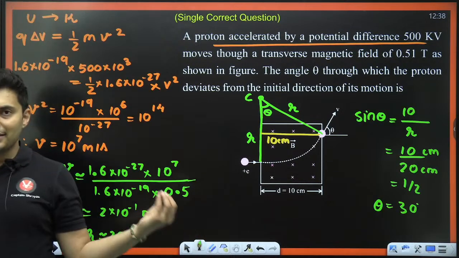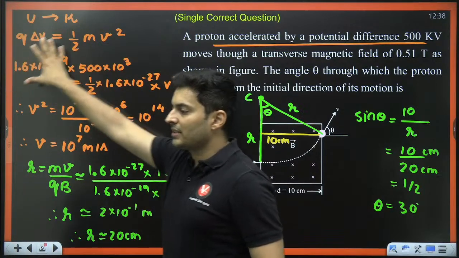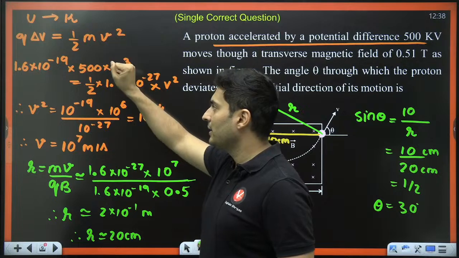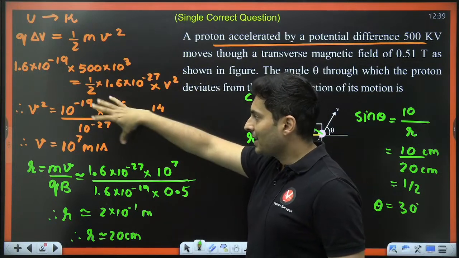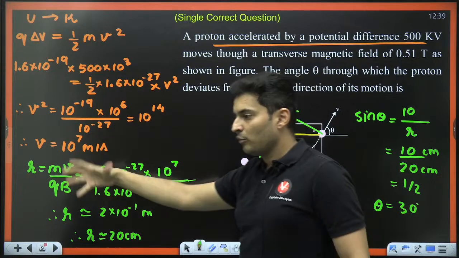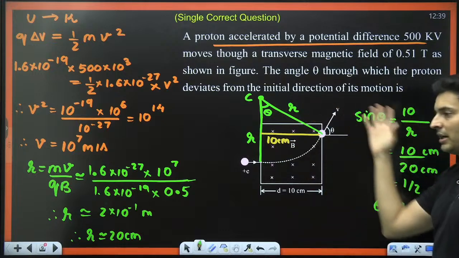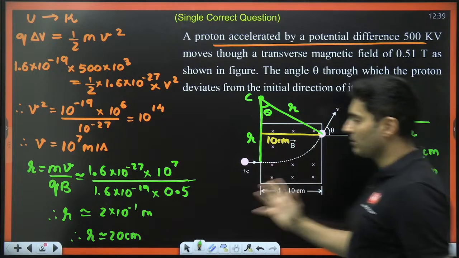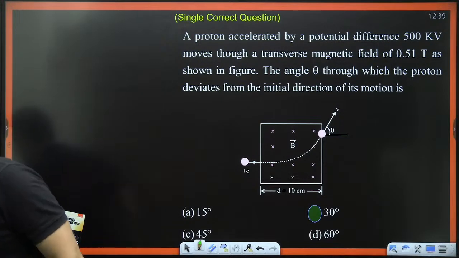Got it, my dear students? This is how you solve these questions. There were multiple levels. Again, the concept of electrical energy getting converted into kinetic energy was used. The second concept used is forces on moving charges. The third concept is obviously the geometrical part, the basic maths part, which you should know. So these three concepts were used in this particular question.